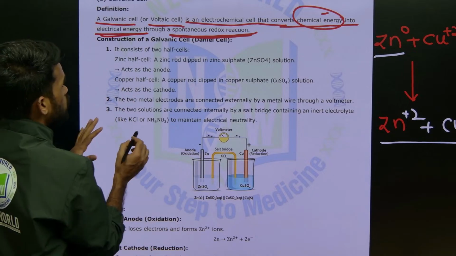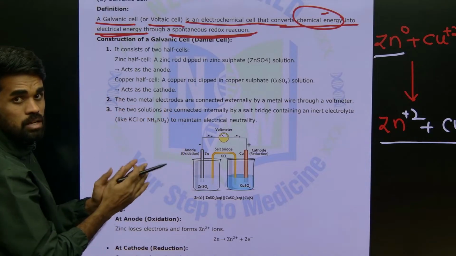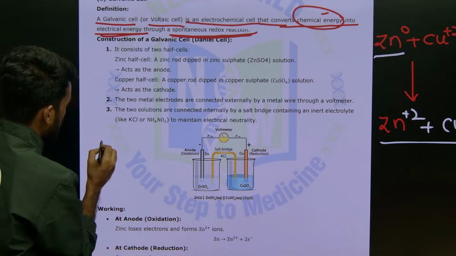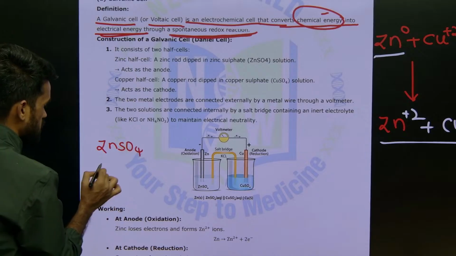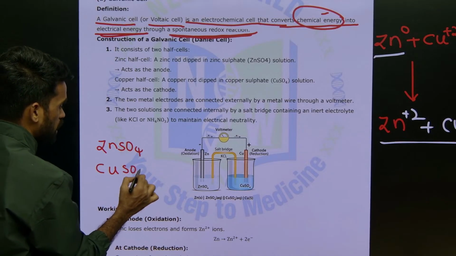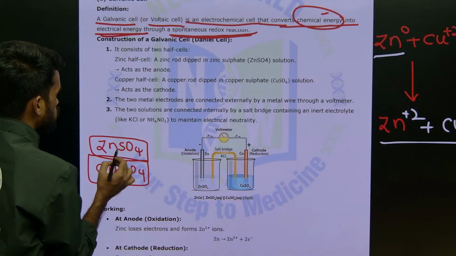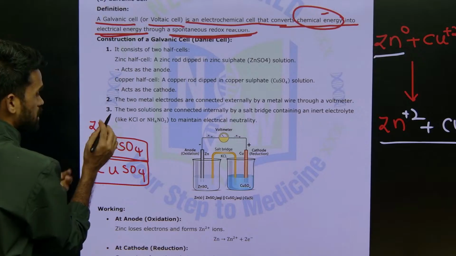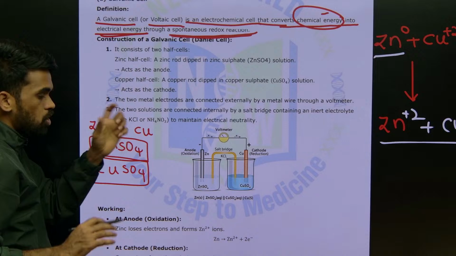See, there are two half cells. One is the oxidation half cell, another one is the reduction half cell. So here we will be taking zinc sulfate solution. What are the things required? Zinc sulfate, and we require copper sulfate. These are the two electrolytic solutions we require, because I am using two electrodes. What are those electrodes? Zinc electrode, that is a zinc rod, and a copper rod. Zinc rod, copper rod. Okay.